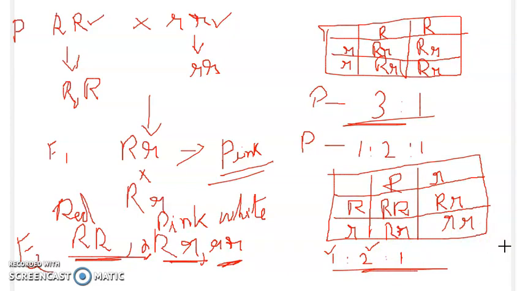Right? So this is how the incomplete dominance was proved. So from this we got a phenotypic ratio of 1:2:1, and genotypic ratio is also 1:2:1. Okay, so the genotype ratio were exactly as what we would have expected in any Mendelian monohybrid cross, but the phenotypic ratio has changed from 3:1, that is dominant to recessive ratio has changed. Now what happened was the capital R was not completely dominant over small r. Okay, and this made it possible to distinguish capital R small r as pink.